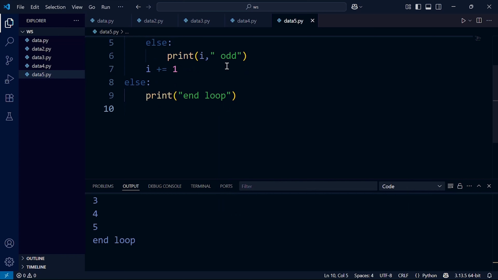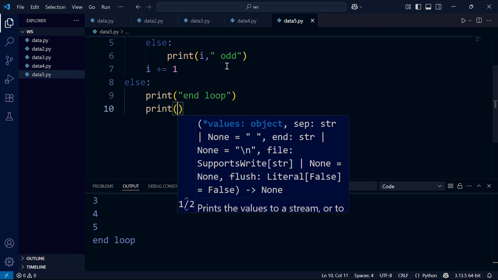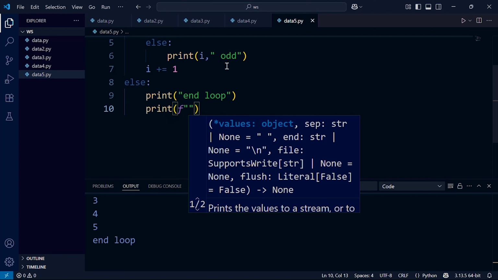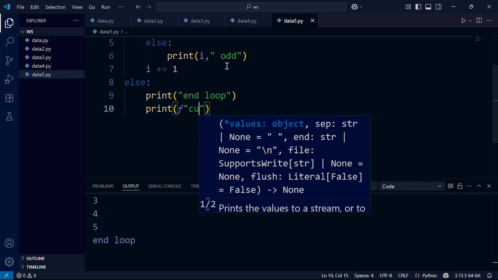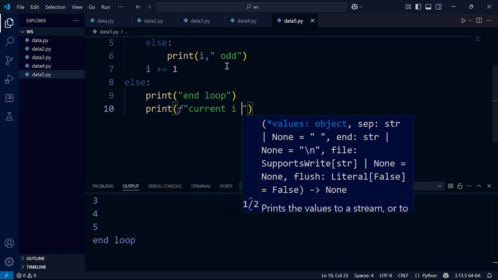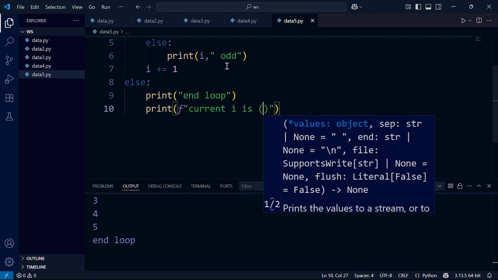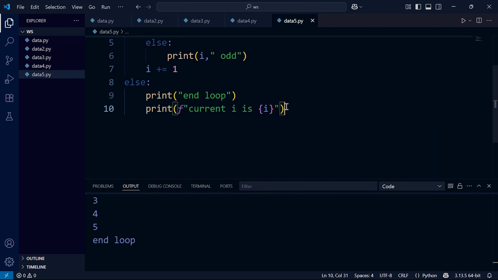And also you can say this is the current i. Current i is simply i. Now let's click on run. Now you see every number with its category.